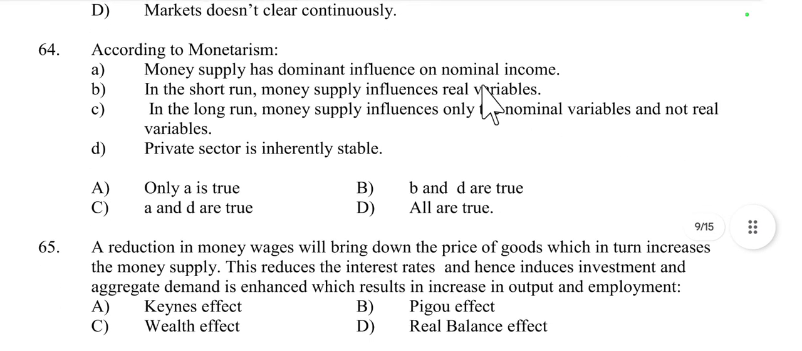Then question 64. According to monetarism, money supply has a dominant influence on national nominal income.